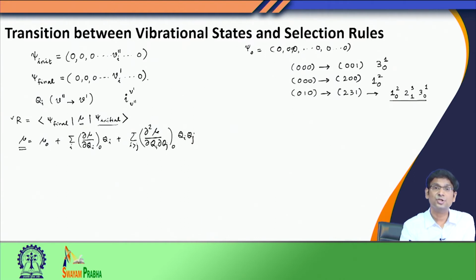Since both the initial and final states have been expressed in terms of many one dimensional harmonic oscillators, they are going to be orthonormal to each other. So, therefore, the psi initial and psi final overlap will become 0. So, I will not get any contribution when I include mu 0 in this expression. So, the first term that would give me a non-zero contribution will be this one.